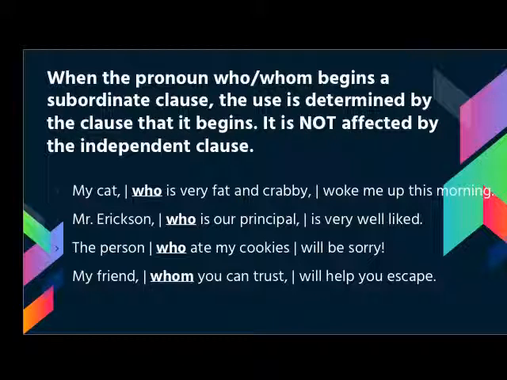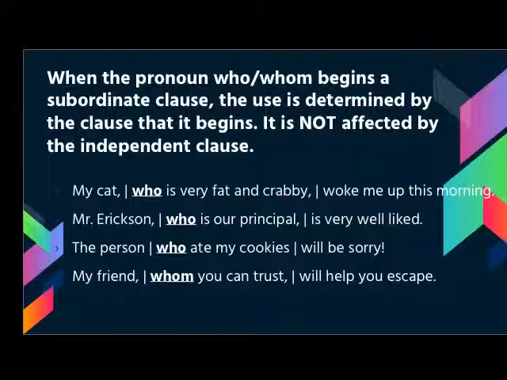In the third sentence, "The person who ate my cookies will be sorry." Same format, but we don't have the commas, so we have to think a little bit more. "The person will be sorry" is our independent clause, and then "ate" is our verb. The person or thing doing the eating is who, so again we have a subject, and cookies is the direct object.